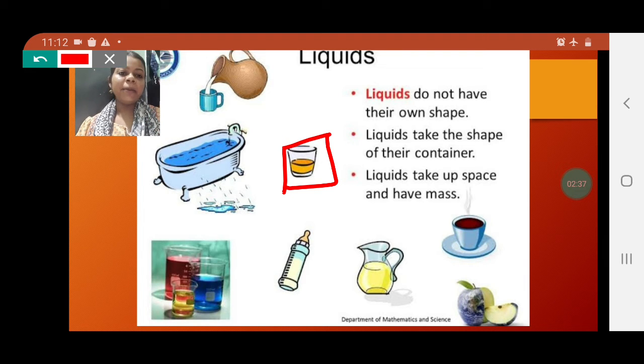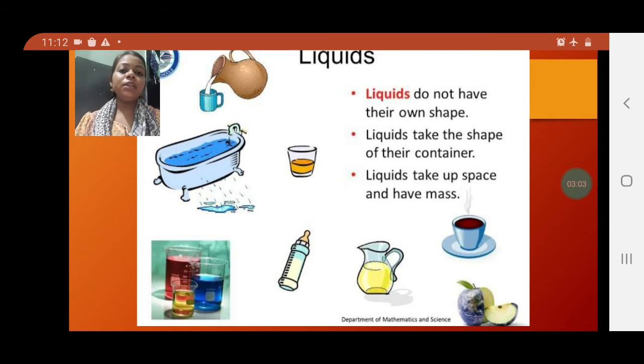But if the glass is full, you cannot put more water in it. Why? Because there is no space in the glass. That means we can say the liquid is also taking up space. Otherwise, we could put more water also. But when the glass is full, we cannot add more water, it will start flowing. That means the liquid is also occupying space.